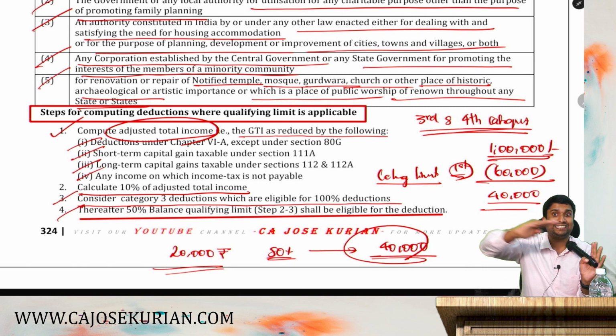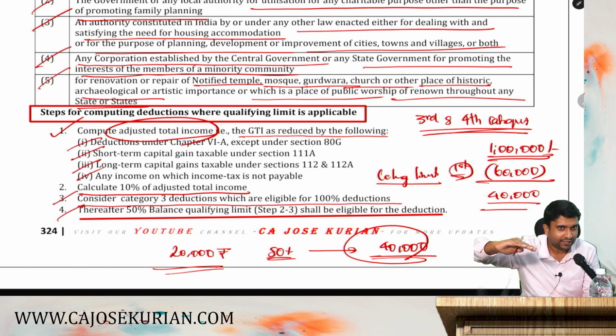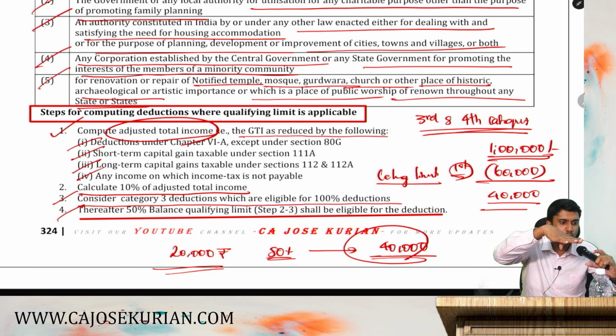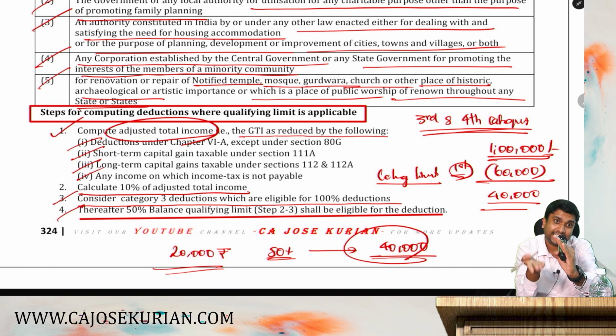First, you check the ceiling limit. Are you with me? I've given 50,000 and the balance ceiling limit was only 40. So I can only take up to 40. That too, 40 is 50%.